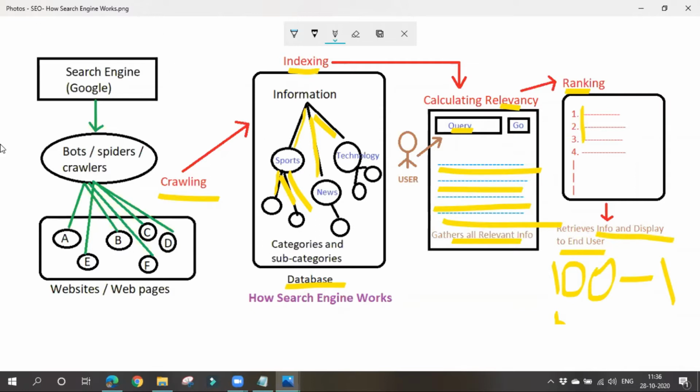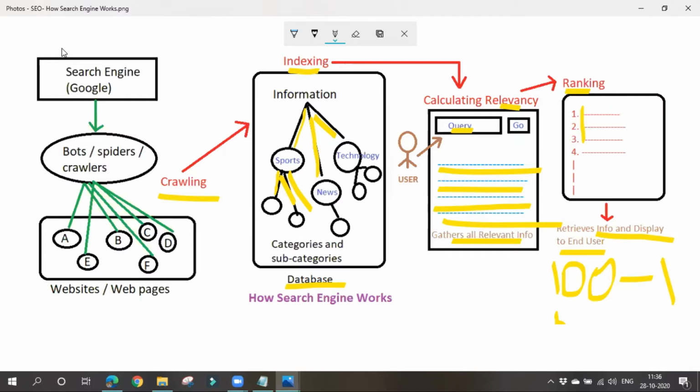The first thing is crawling. It collects all the information. Next thing is it divides the information into categories and subcategories, and it stores all the information in a database. After that, if someone searches for anything, it retrieves all the relevant information, which is more relevant or more appropriate to the search query, and it will assign some score to each and every content based on the relevancy factor itself.